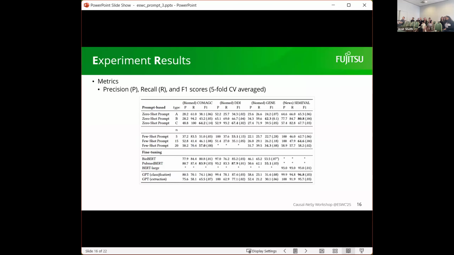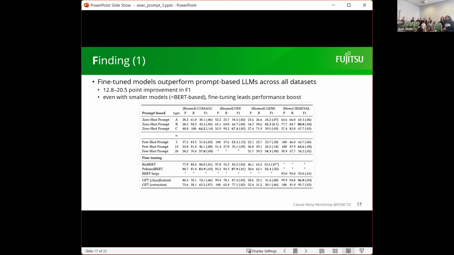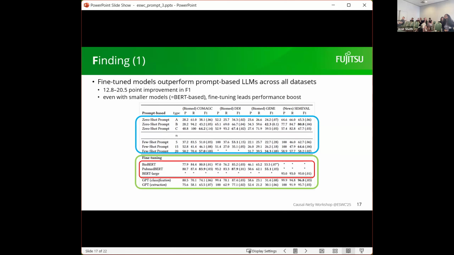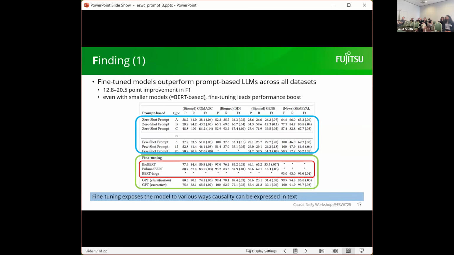So I will go one by one on our findings. The first is the fine-tuned model apparently outperformed the prompt-based LLM across all datasets in our experiment. In general, you can see that on the lower, the fine-tuning part, it always has a higher performance. Even with a smaller model, the BERT is only roughly 200 million parameters, it still boosts the performance. One possibility is that the fine-tuning exposes the model to various ways causality can be expressed in text. That is why it leads to better performance.